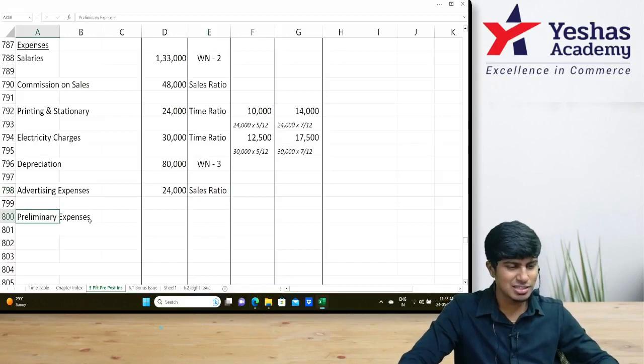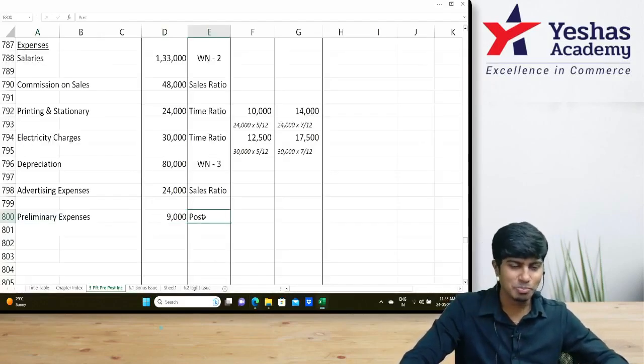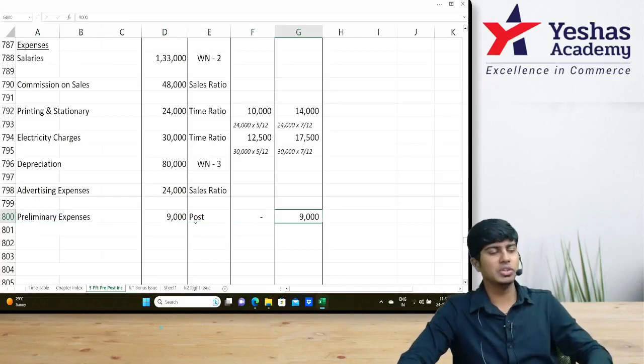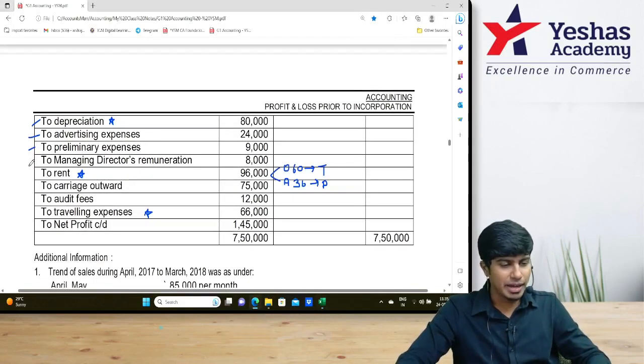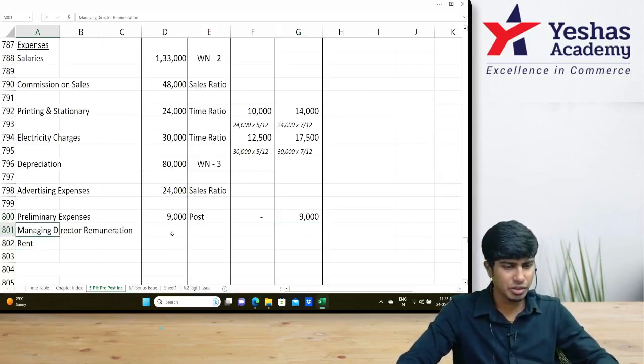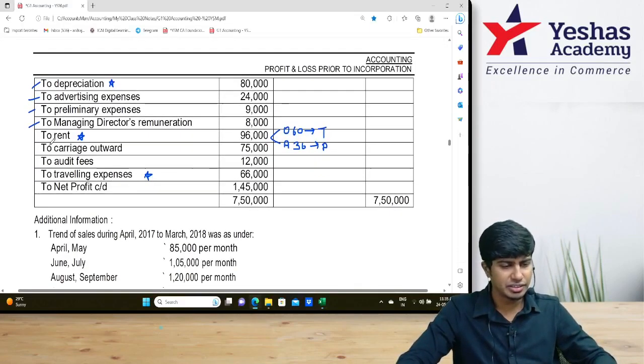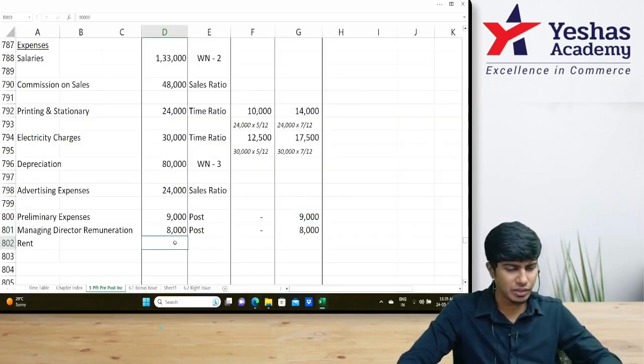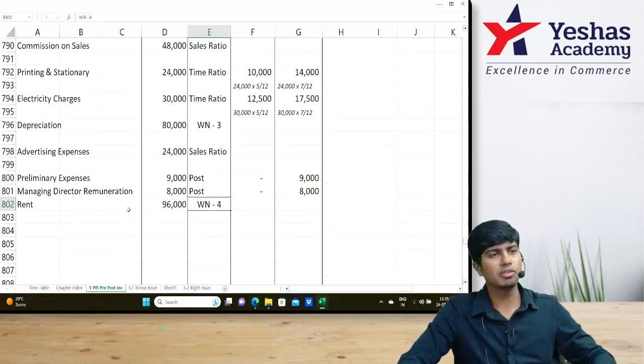Preliminary expenses. Pre 0, post 9,000. Then managing director's remuneration. Yes, post. Managing director's remuneration 8,000, post. After that, rent 96,000. There is a working note. We'll write working note number 4.